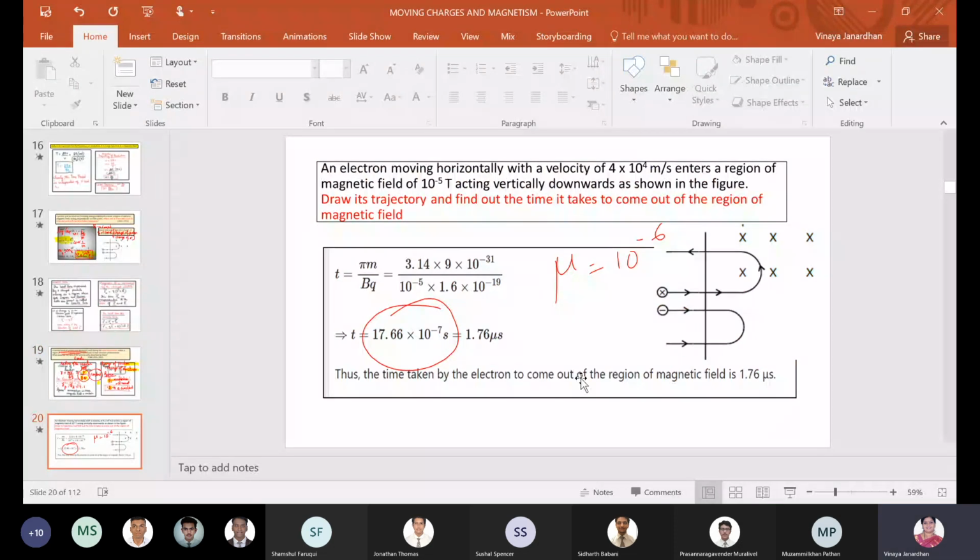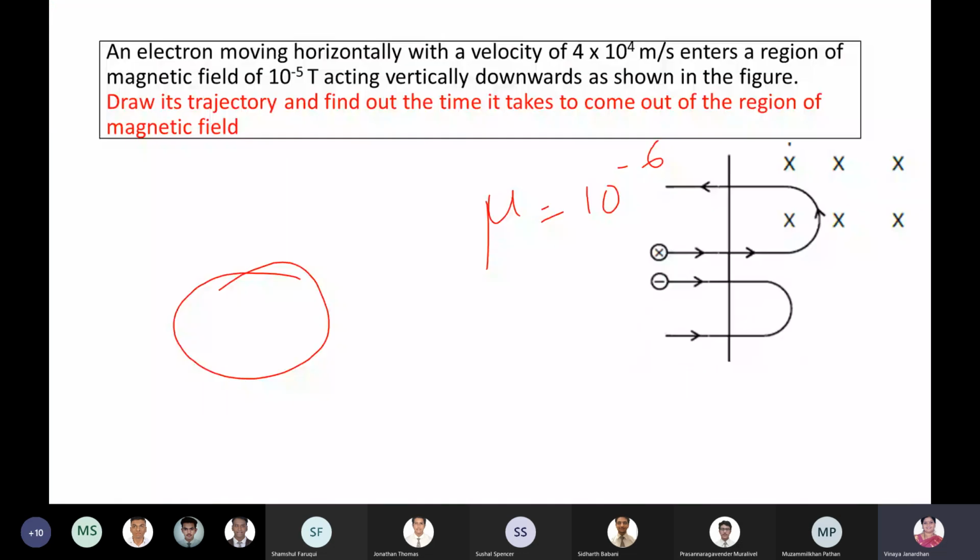Now do this numerical. An electron moving horizontally, right boys? An electron moving horizontally with a velocity of 4 into 10 to the power 4 meters per second enters a region of magnetic field of 10 to the power of minus 5 Tesla acting vertically downwards as shown in the figure. Draw its trajectory and find the time it takes to come out of the region. First, you have to draw its trajectory.